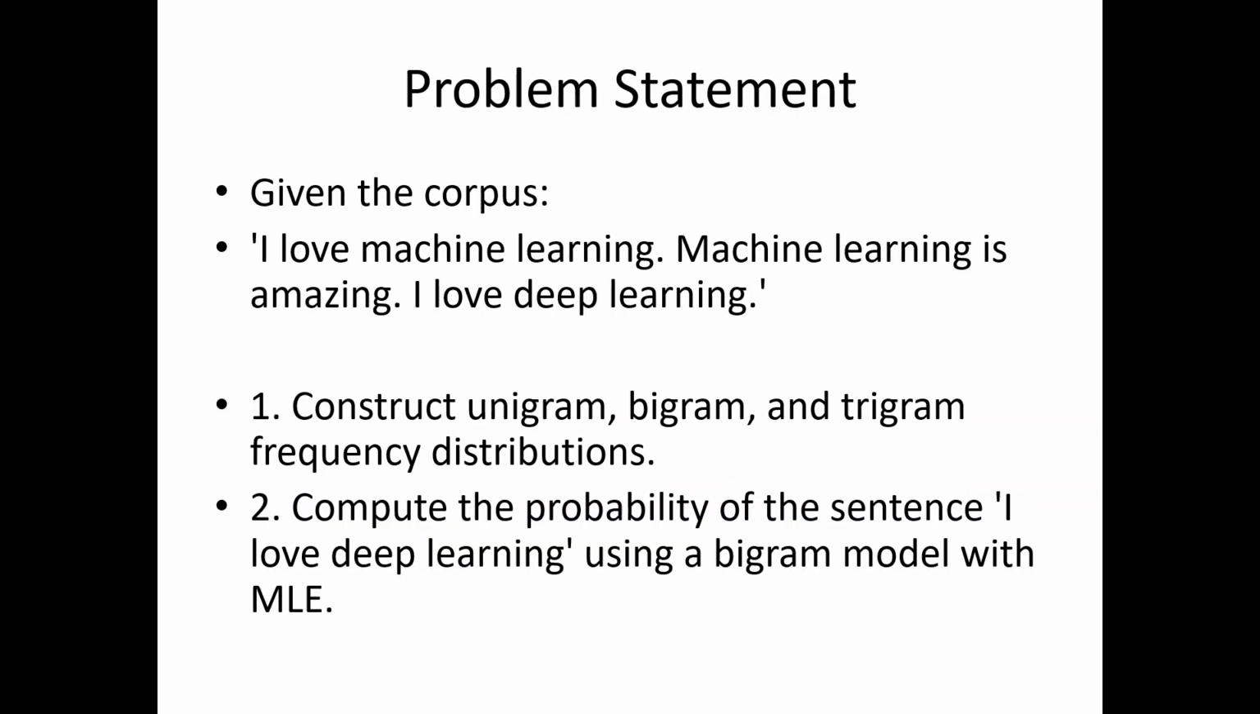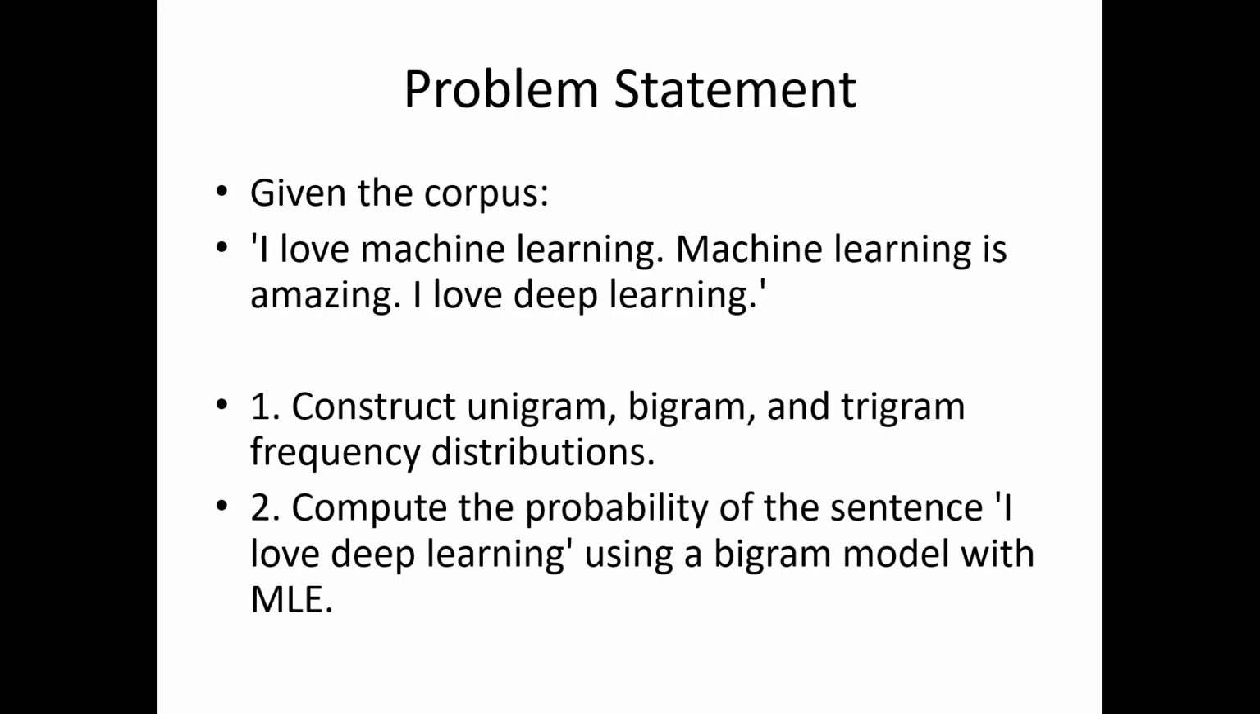So consider the problem statement. I love machine learning. Machine learning is amazing. I love deep learning. Here we have to construct unigram, bigram and trigram frequency distributions for the given corpus, and also compute the probability of the sentence "I love deep learning" using the bigram model.